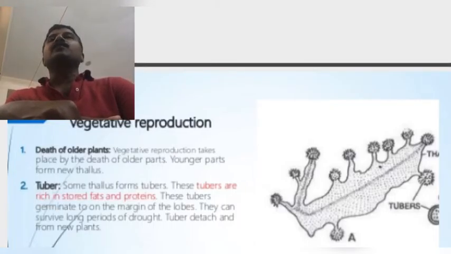Next, in some species, vegetative reproduction takes place by tubers.